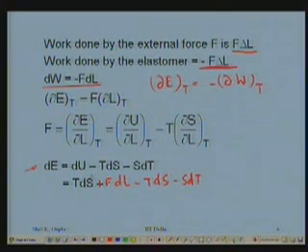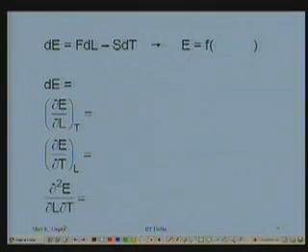So this TdS first term cancels with the third term here, and I am left with FdL minus SdT. Is this clear? All right. And that is what we wrote, dE is equal to FdL minus SdT.